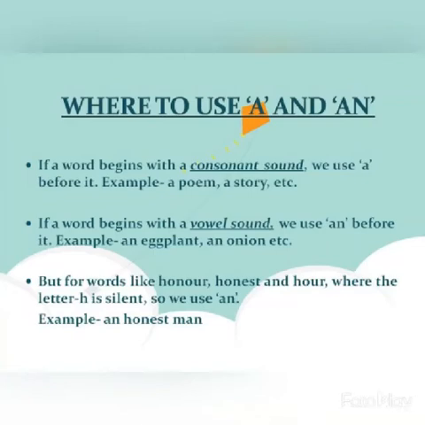That means in the Hindi Varnamala, from a to ah, these all are vowel sounds, and from ka to gya, ka, kha, ga, gha, nga, cha, chha, ja, jha, ya, these all are consonant sounds. So vowel sounds are a, e, whereas consonant sounds are ka, kha, ga, gha, nga. Okay, so now whenever we have to put a or an, the basic difference is this.